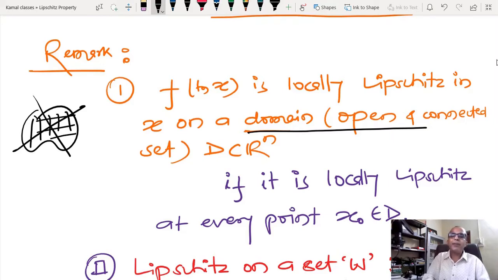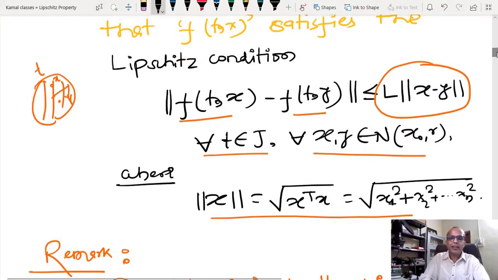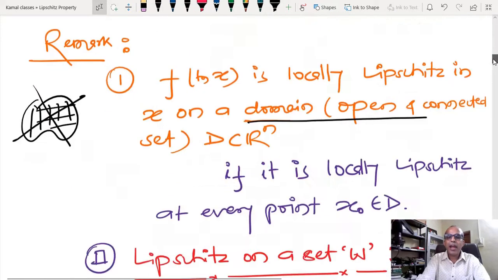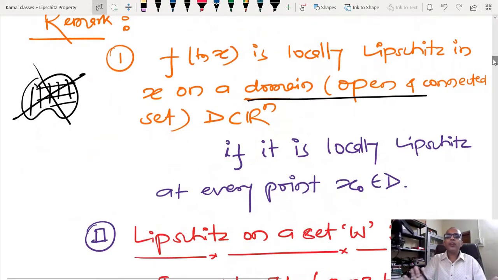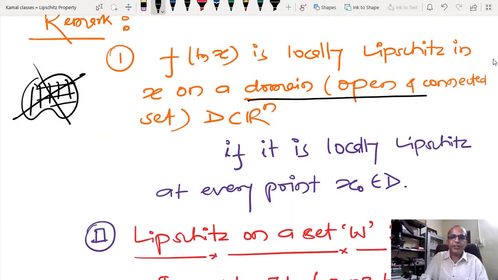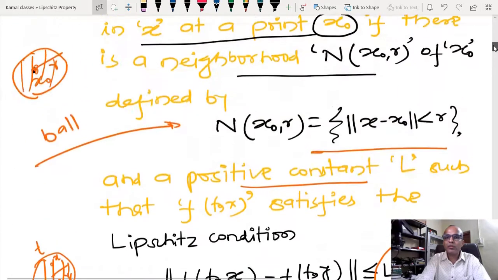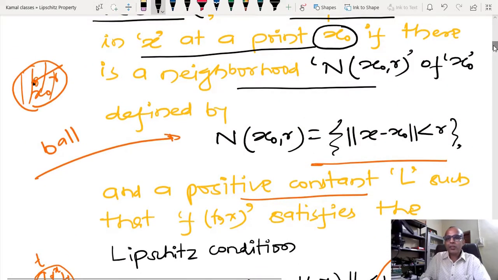If at every point the previous condition, whatever condition I have written here, is satisfied, then we can say that the function f(x) is locally Lipschitz inside this domain D. And you can see that whenever we write domain, we write open and connected. Why are we writing open and connected? I have already told you that in order to check the Lipschitzness, I have to generate some kind of neighborhood, and we generate a neighborhood with the help of an open set.